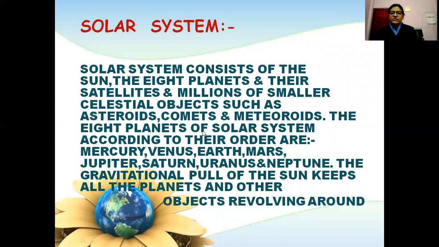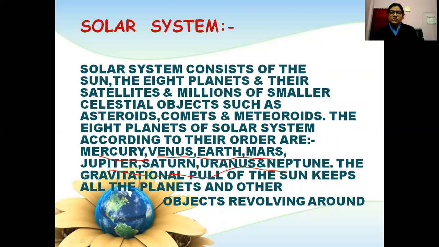The 8 planets of the solar system, according to their order, are Mercury, Venus, Earth, Mars, Jupiter, Saturn, Uranus, and Neptune. The gravitational pull of the Sun keeps all the planets and other objects revolving around it.